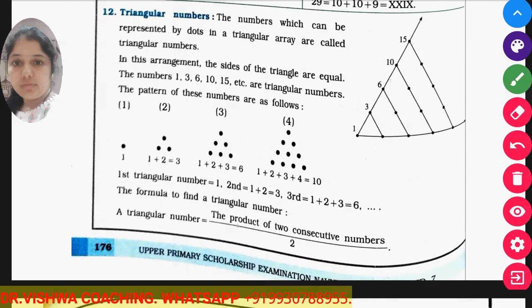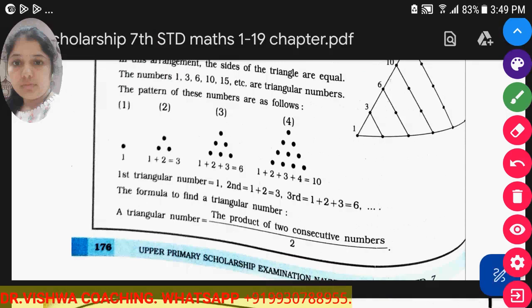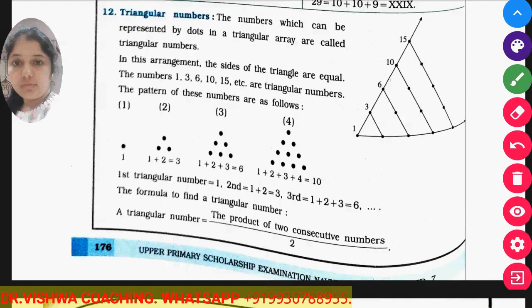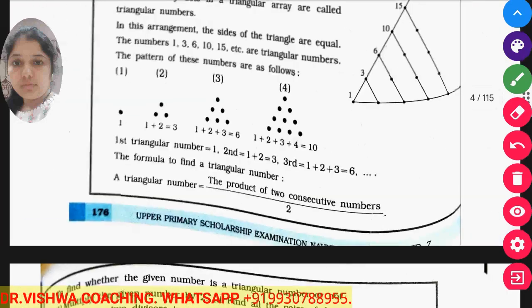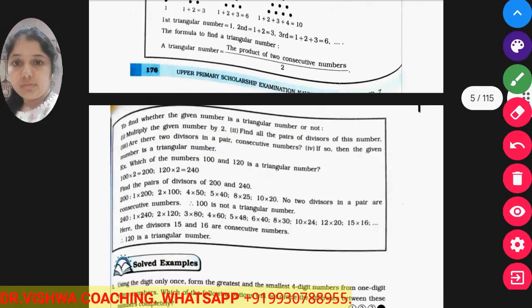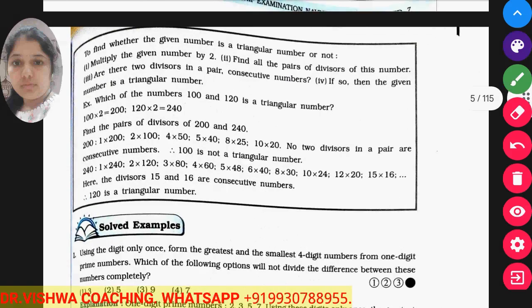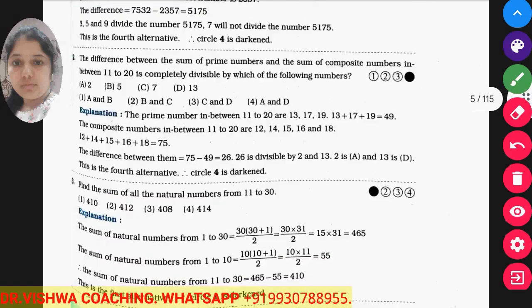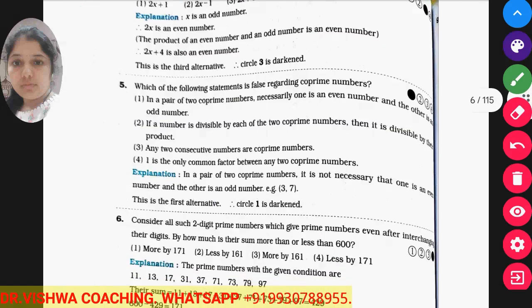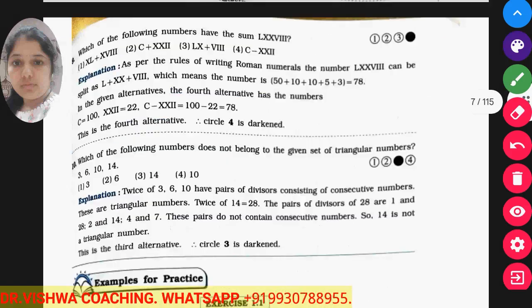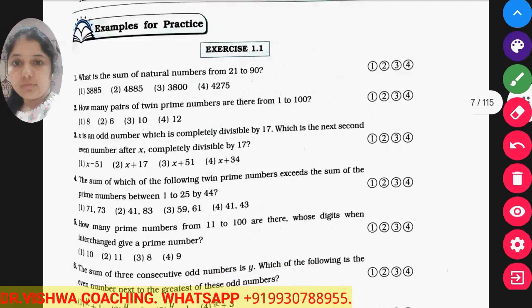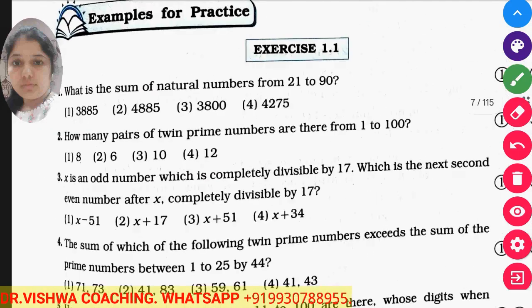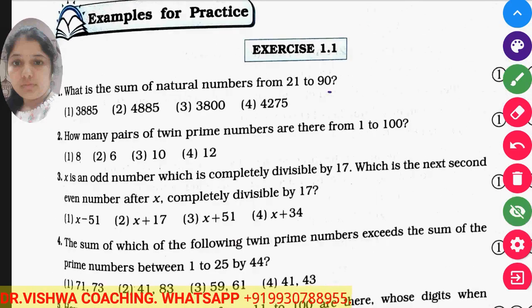So triangular number is equal to the product of two consecutive numbers divided by 2, that is the formula to find out the triangular number. So all these formulas you have to keep in your mind before you solve the practice exercise. Now moving to the sums, you go through the solved examples also so that you can have an idea. Now what is the sum of natural numbers from 21 to 90?